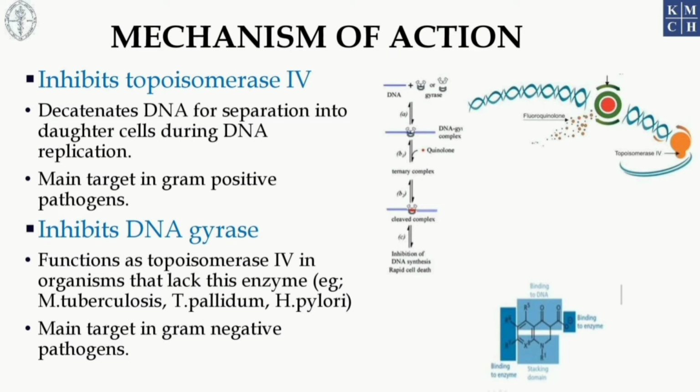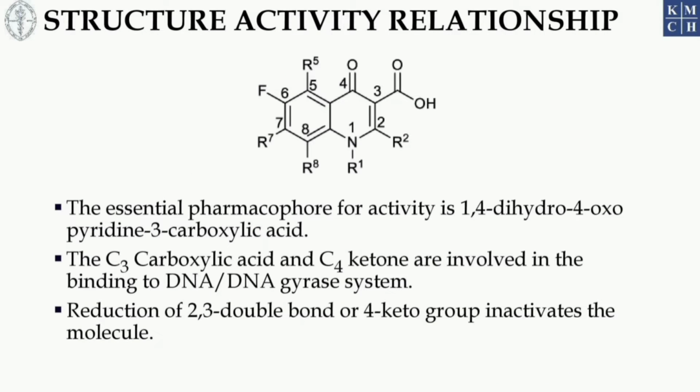Now, let us discuss the structure-activity relationship of quinolone antibacterial agents. The essential pharmacophore for activity is 1,4-dihydro-4-oxopyridine 3-carboxylic acid.